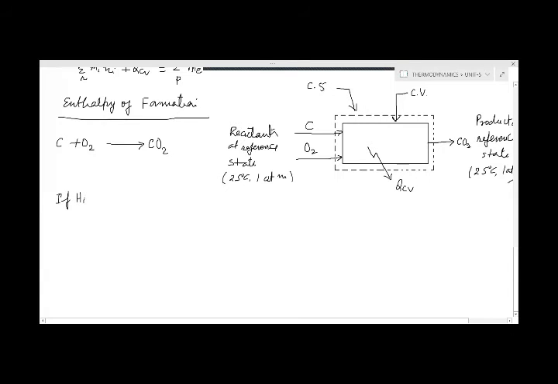Here R is the suffix which indicates the reactants, and P is the suffix which indicates the products. They refer to the reactants and products respectively.